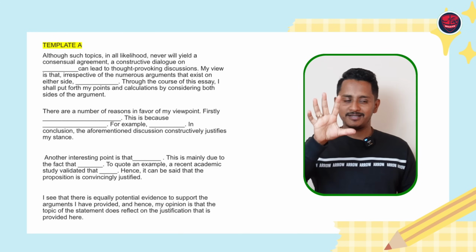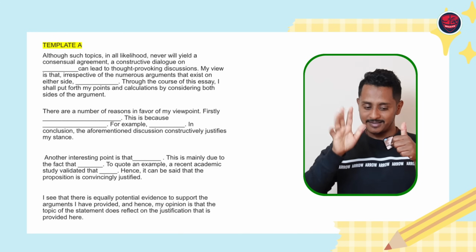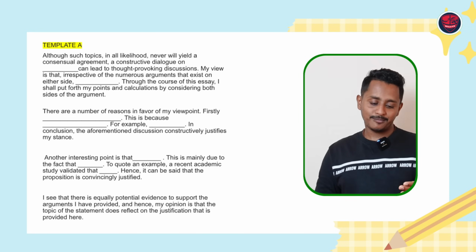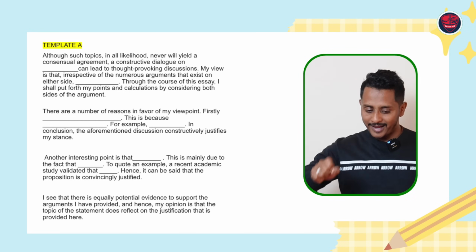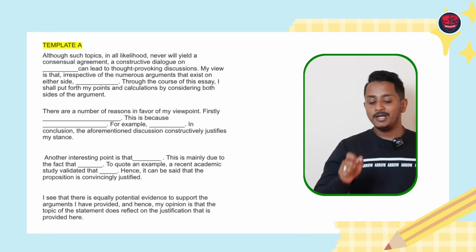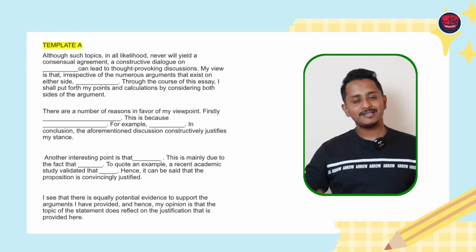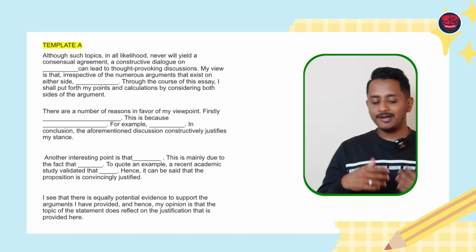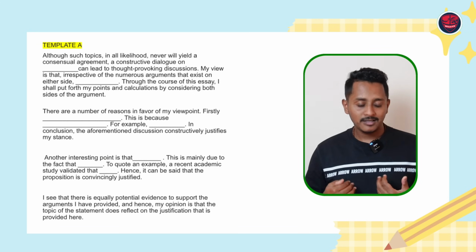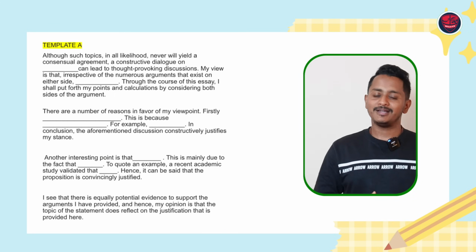Instead of writing 5 sentences, I would ask you to write 6 sentences. Third paragraph, another interesting point is that this is mainly due to the fact that, to quote an example, a recent academic study validated that. I want you to write the third sentence. Earlier it was only 2 sentences in the third paragraph. Now I'm asking you to write the third sentence.